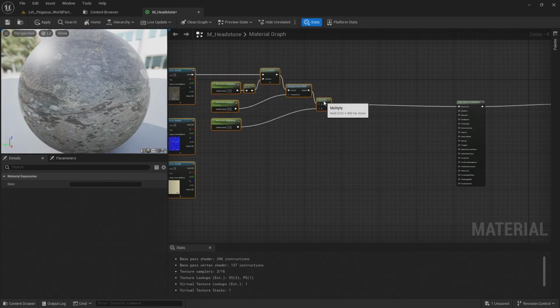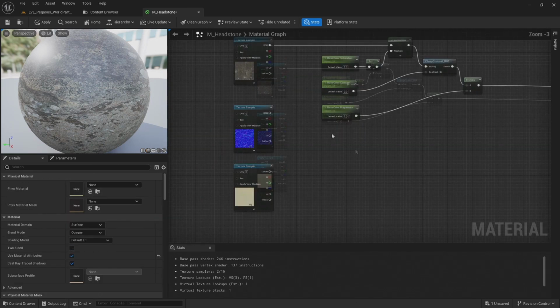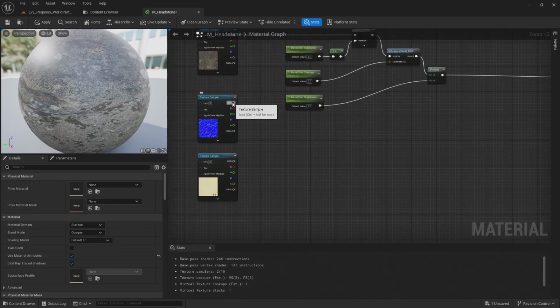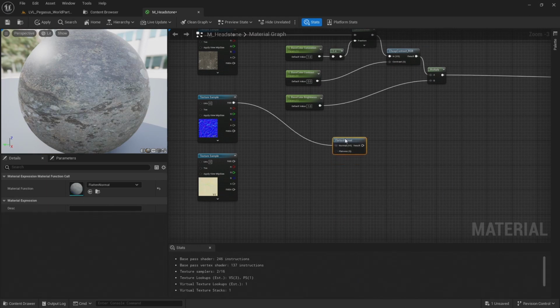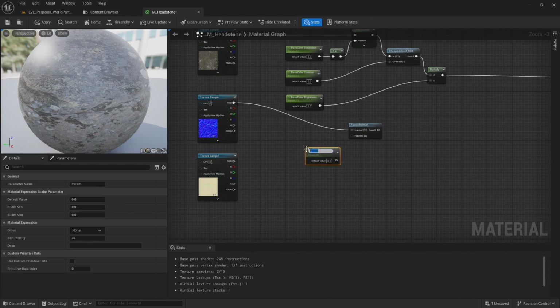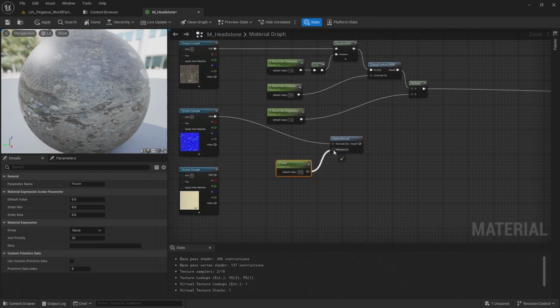Let's move this over to give us some more room. And next, some parameters for the normal map. So I'm going to add this to a flatten normal. And add another scalar parameter, again holding S on the keyboard and left clicking in the material graph. Let's connect that to flatness. And I'm going to call this 1 normal intensity.